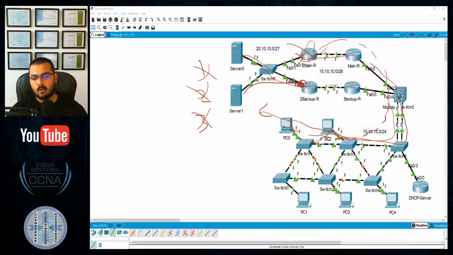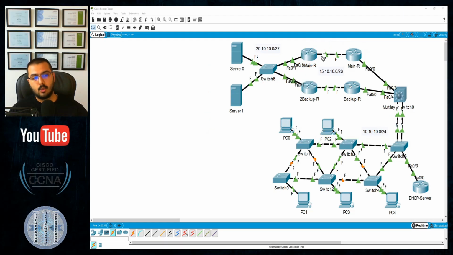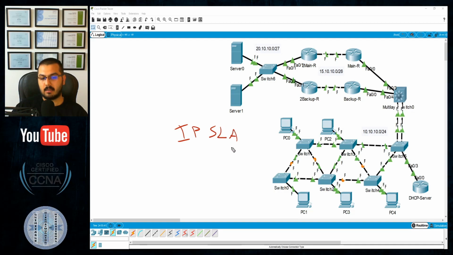When will HSRP work? HSRP will work when you have your two routers, both of them connected to one router here. That will work. But all the networks in the world right now, all the companies use FHRP, so you will definitely see this topology. The solution will be to enable some very CCNP and CCIE specific config, which is IP Service Level Agreement Protocol, IPSLA.